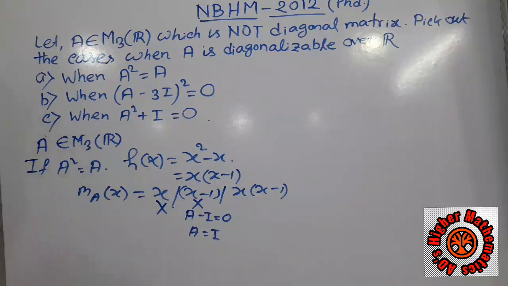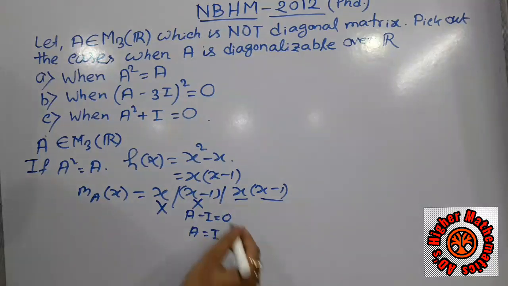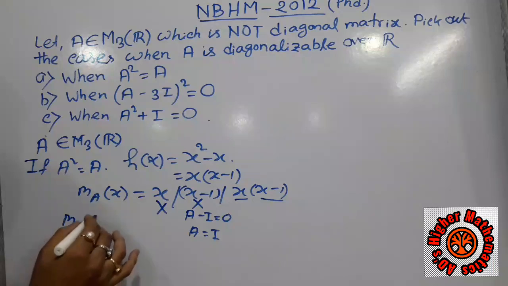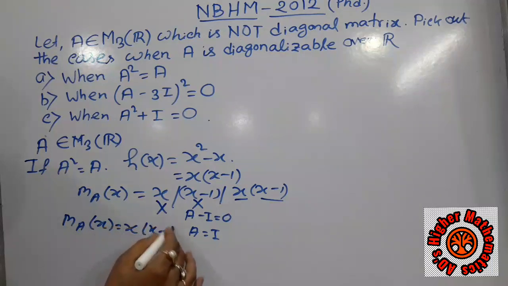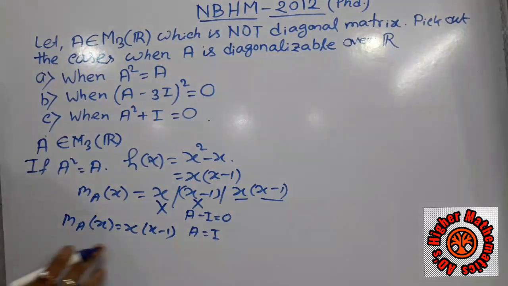So the only possibility remaining is that the minimal polynomial of the matrix A is x into x minus 1. We know the result that a matrix is diagonalizable if and only if its minimal polynomial contains distinct linear factors. Here both factors are distinct and both are linear. So if the condition A squared equals A is satisfied, then the matrix is diagonalizable. So option A is correct.